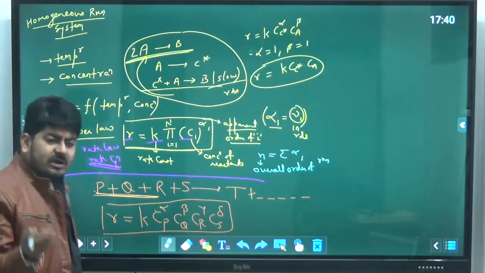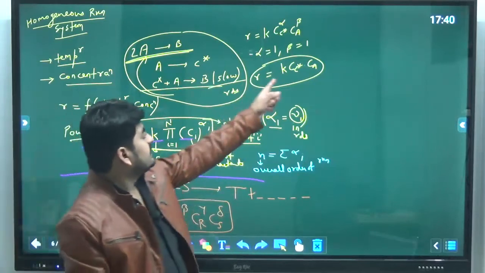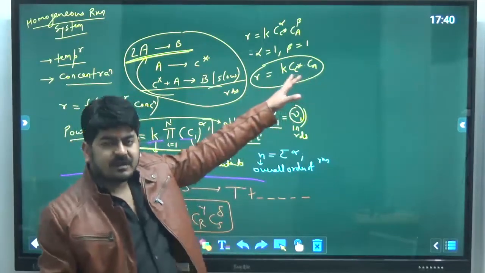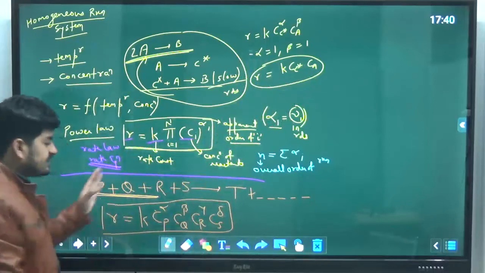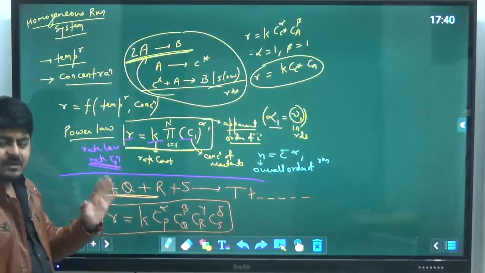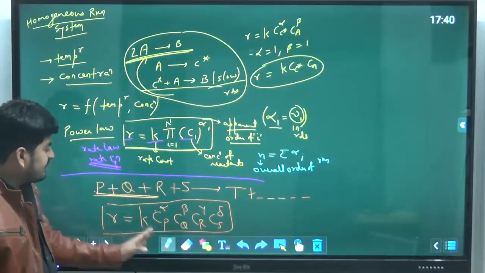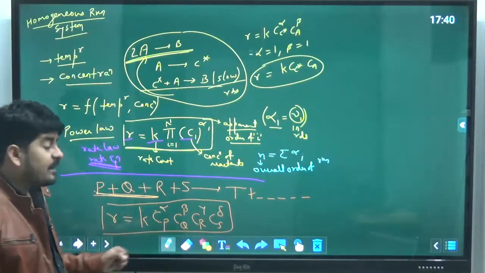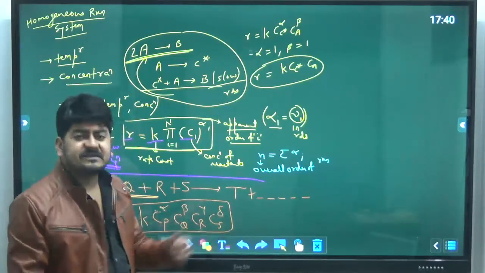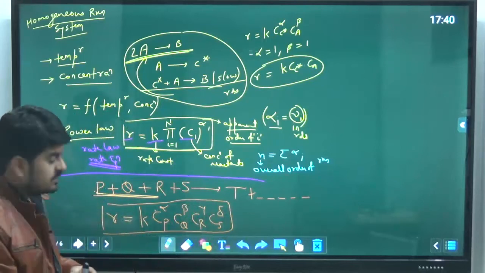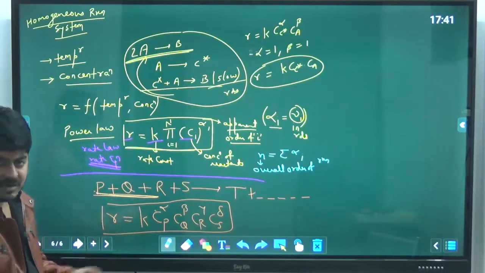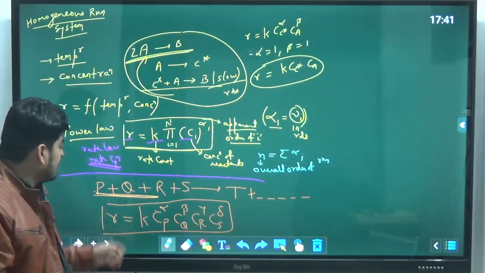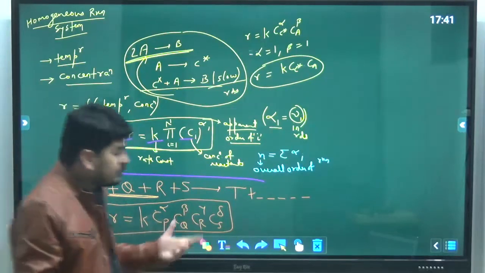If you know the RDS, then you can directly say alpha, beta, gamma, delta are 1. If this is just an overall reaction, then we will write it like this. And there are methods to calculate the values of these apparent orders, which we will see later on: how to calculate the overall order and apparent order for any reaction. So that's how we write down the rate equation.